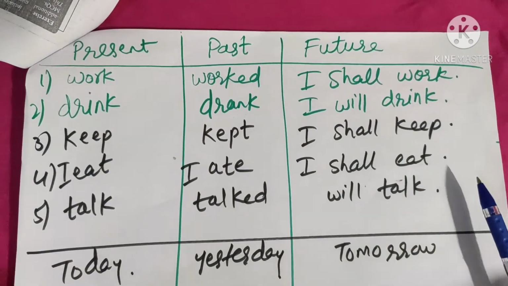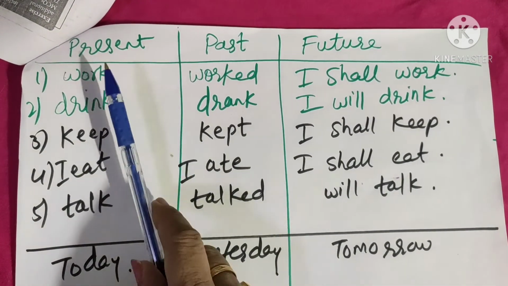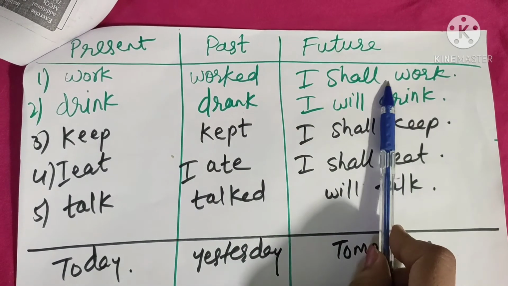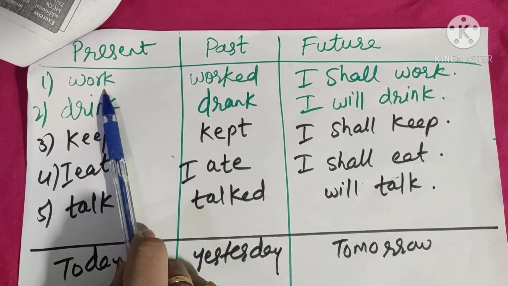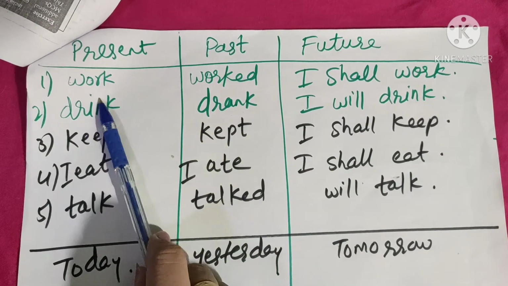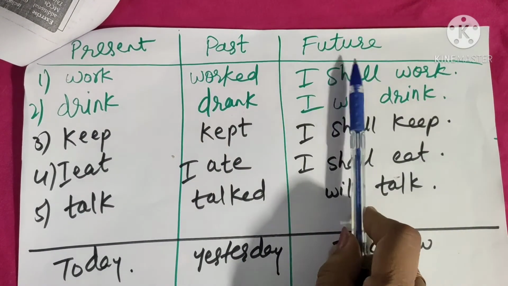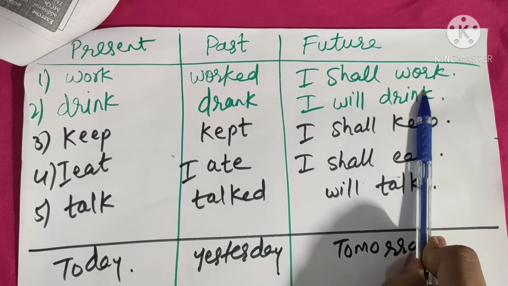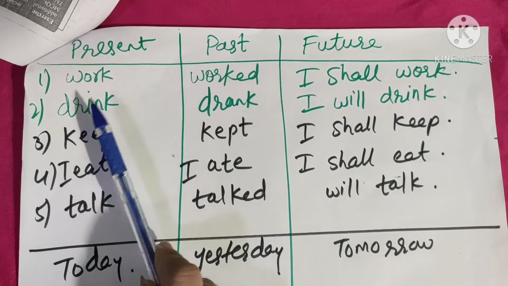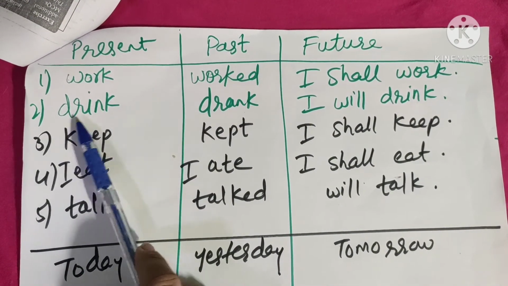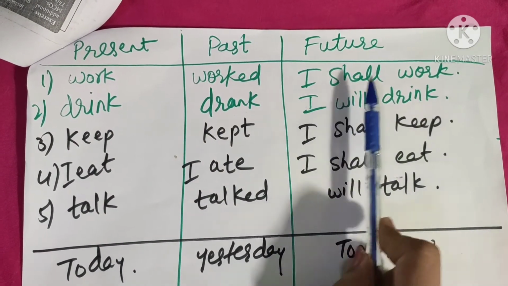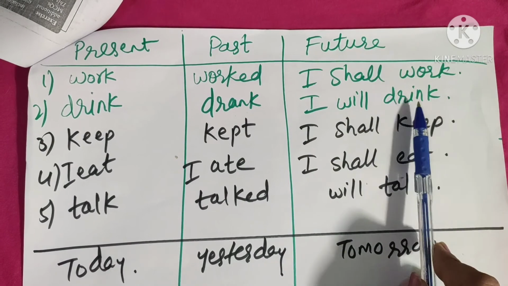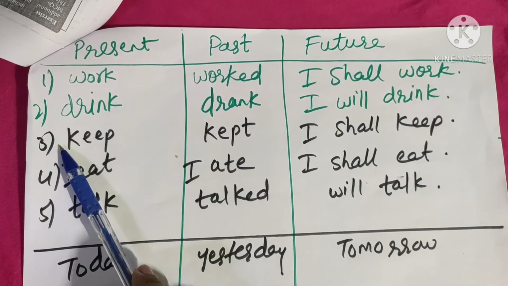Now we have done our present, past and future. So example, suppose the word is work. So in past, work will become worked. Then in future, I shall work. Drink. So present tense is drink. I drink water. Then in past it will come I drank water. And in future, I will drink water. Like that examples you can write.